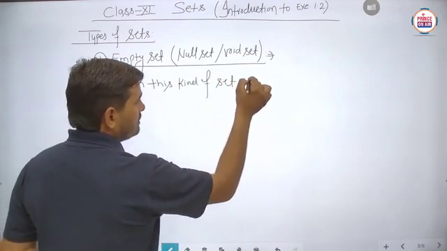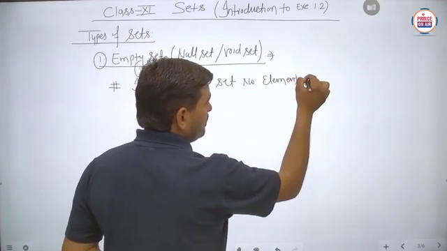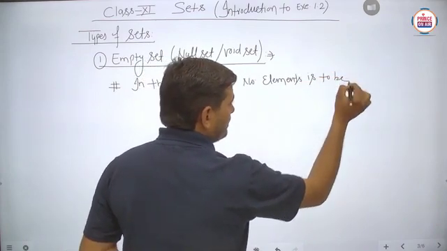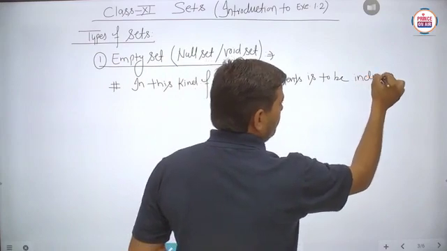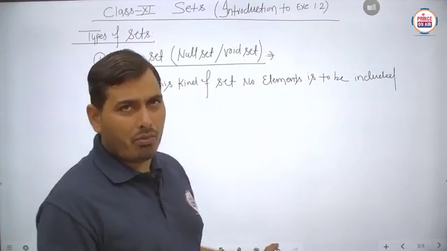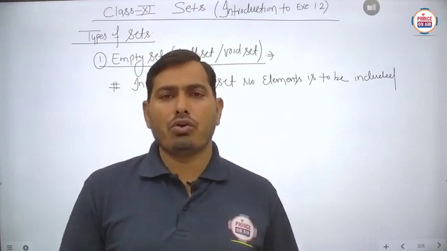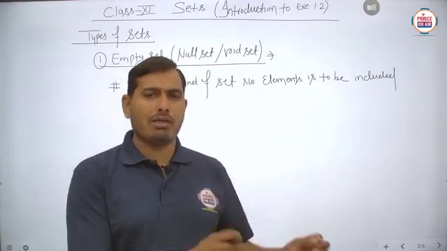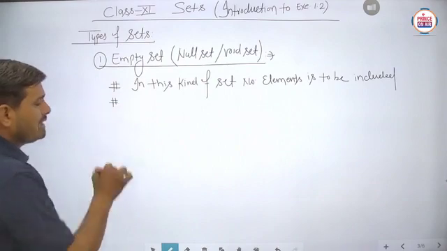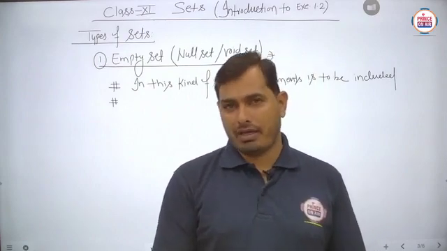Means in this kind of set, no element is to be included. Is it clear? And you can say in very simple words, the name of this set is empty set. In this particular kind of set, no individual element is mentioned. Is it clear? And a proper notation is also there. Student, it is represented by a specific symbol, and that symbol is known as phi. Is it clear?